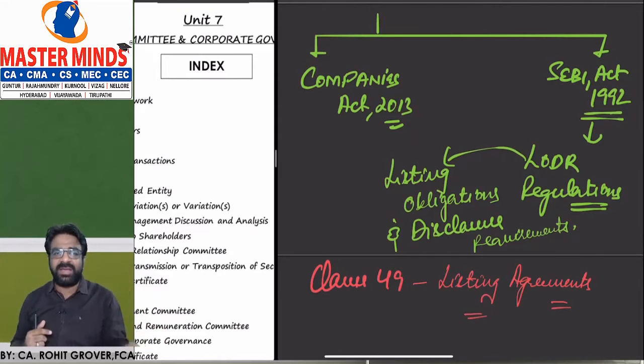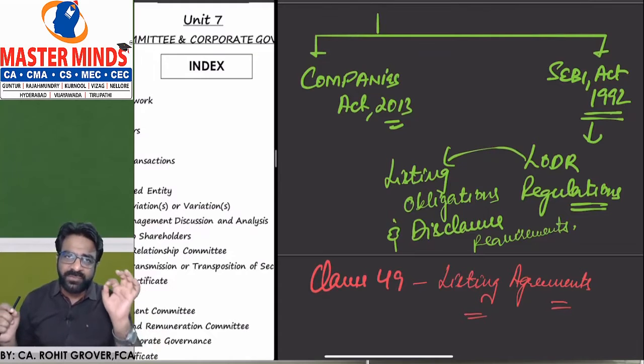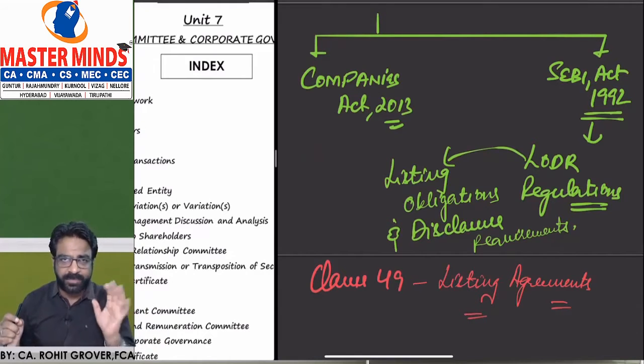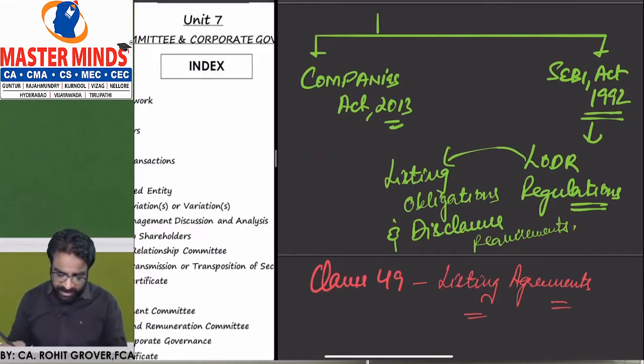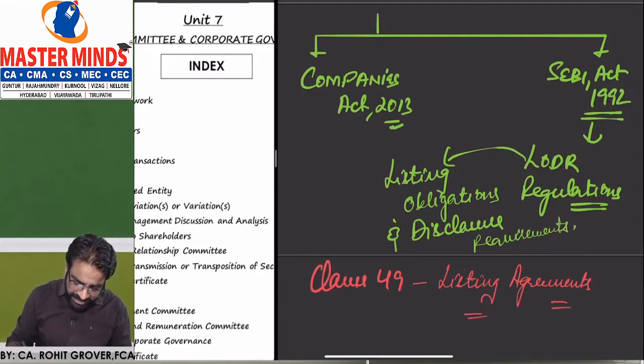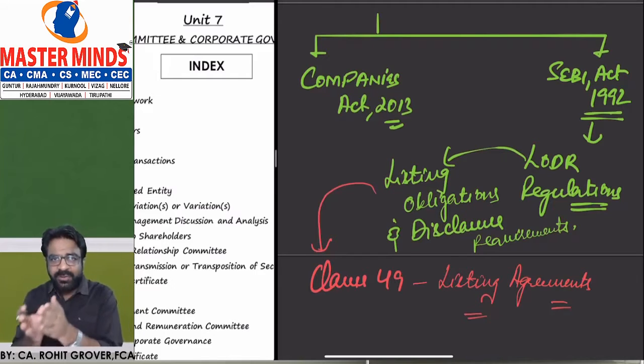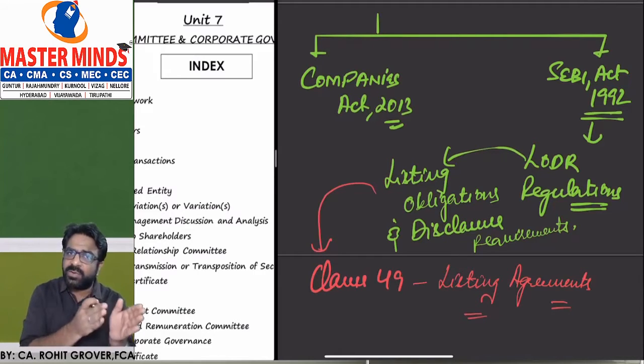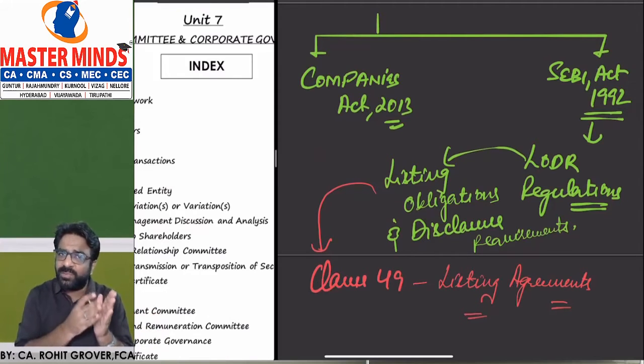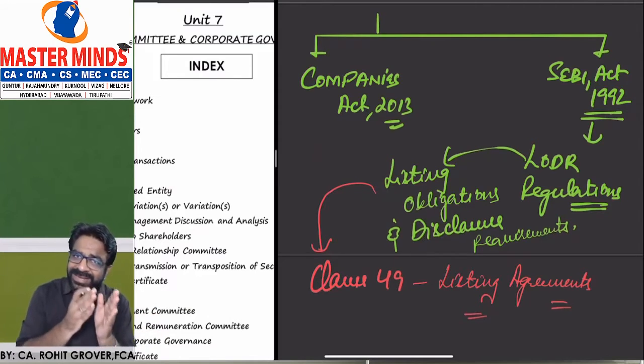So under the SEBI Act, the LODR regulations is a highly important topic. Now, what is LODR basically? LODR has recently replaced the clause 49 listing agreements. Before LODR, we used to call it clause 49 listing agreements.